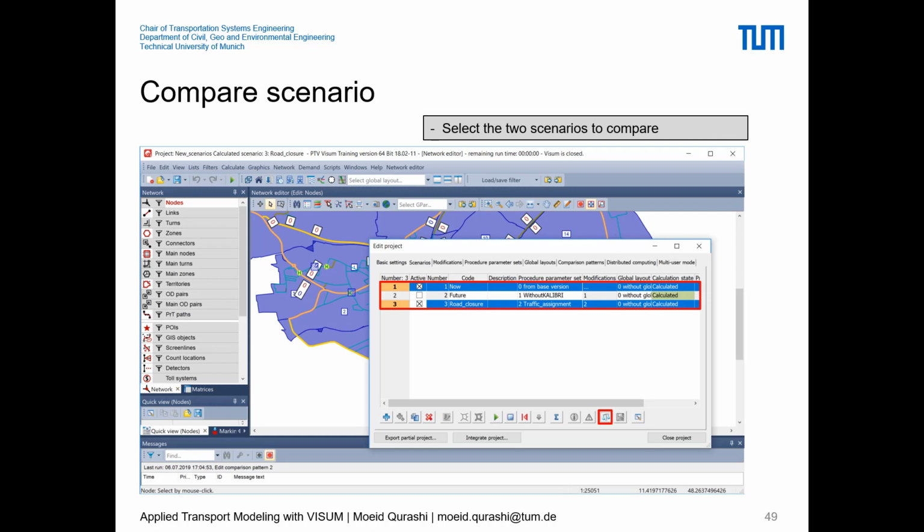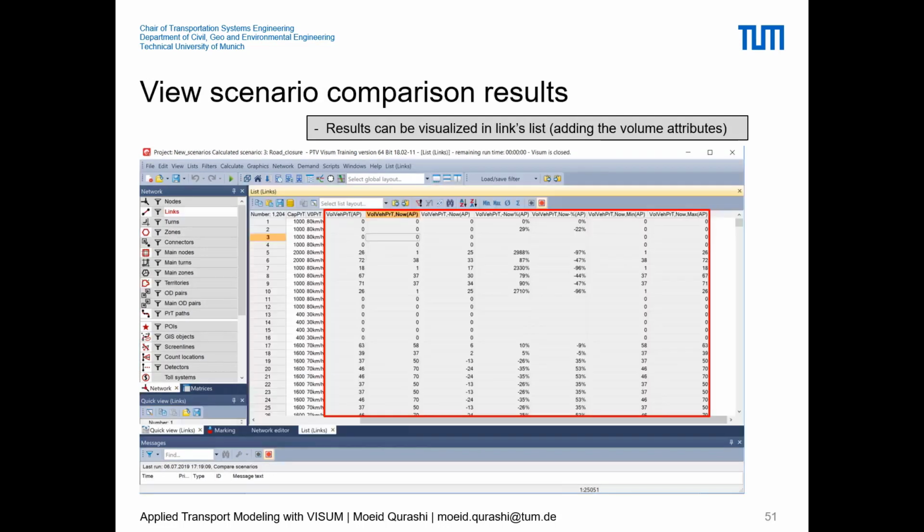So a step of mode choice and traffic assignment might be a nice idea. So we redefine the procedure parameter set like that, and do the comparisons based on the mode choice outputs, that is the OD matrices by modes. You can compare them, and you can also compare the public transport and private transport traffic assignments. So the link volumes or public transport volumes can also be compared between two different scenarios.